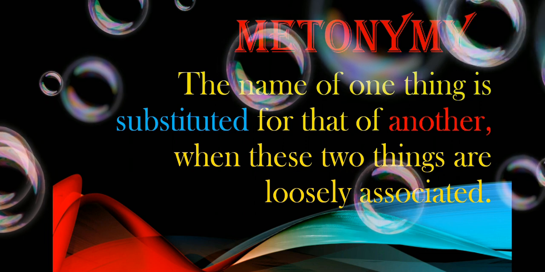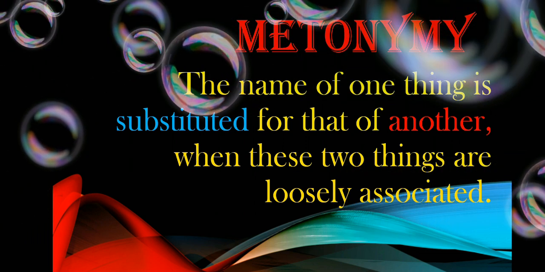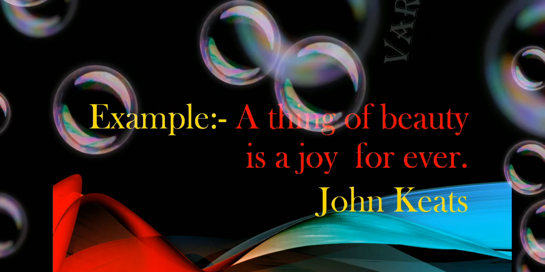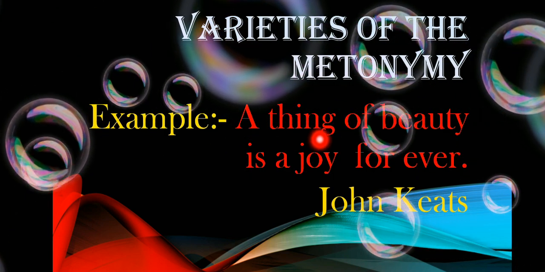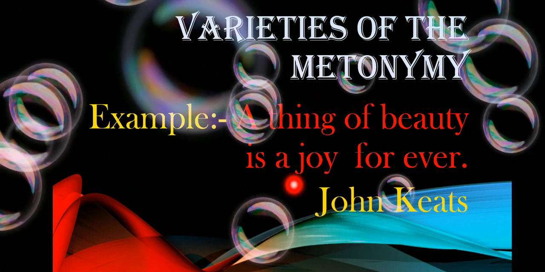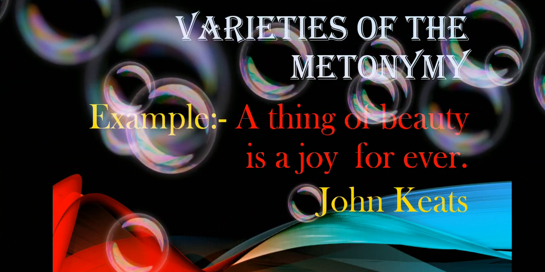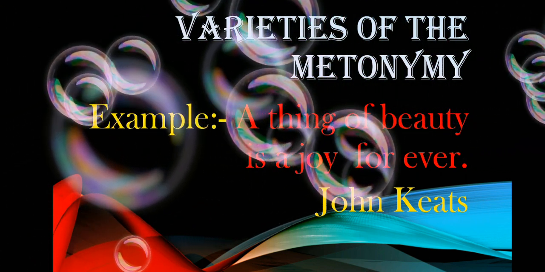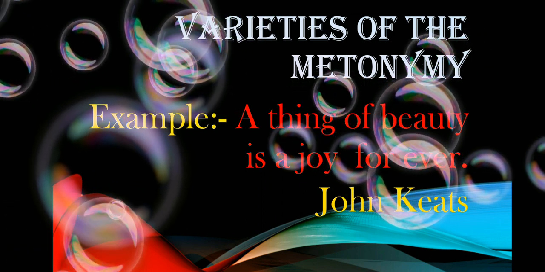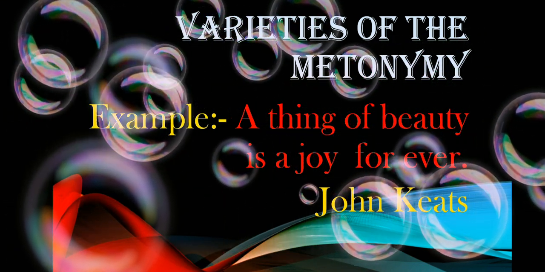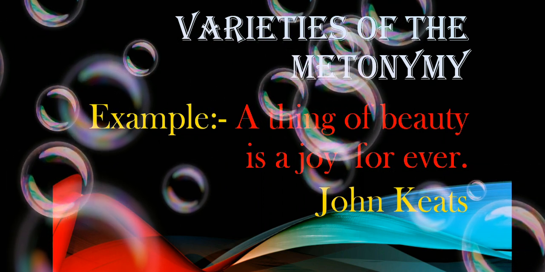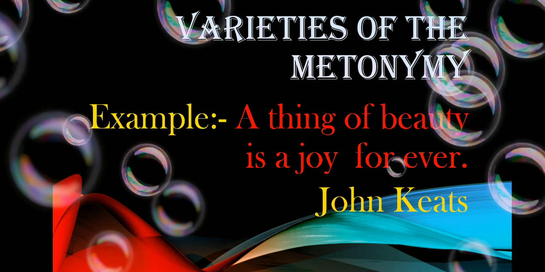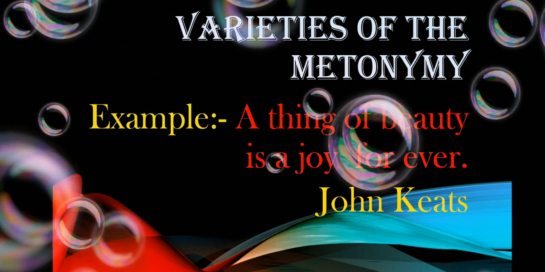Let's give an example. Example of metonymy: a thing of beauty is a joy for ever. This oft-quoted line is taken from John Keats' famous poem, A Thing of Beauty. Here, a joy stands for a matter of joy. One thing is said, a joy is said, but another thing is meant, that is a matter of joy.